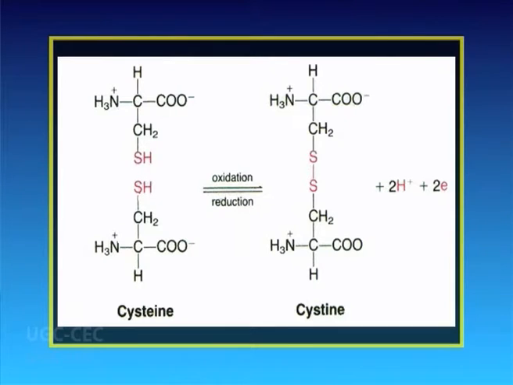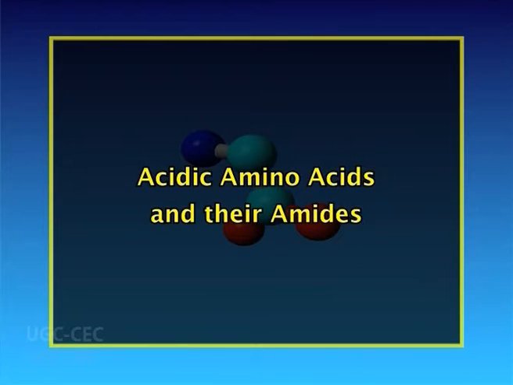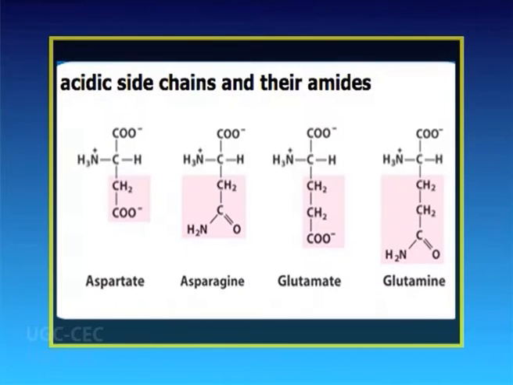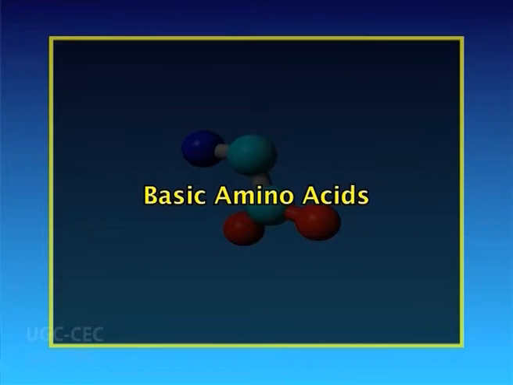Cystine, another important sulfur containing amino acid, is formed by condensation of 2 molecules of cysteine. Acidic amino acids and their amides. Aspartic acid and glutamic acid are dicarboxylic monoamino acids, while asparagine and glutamine are their respective amide derivatives. Basic amino acids.